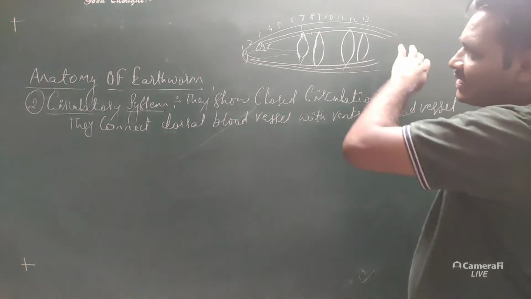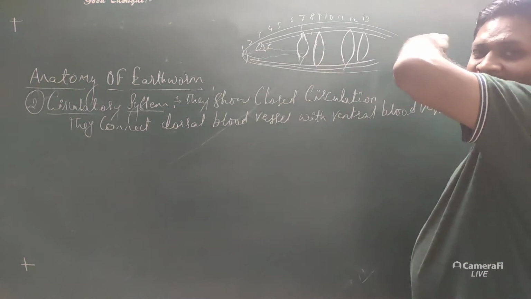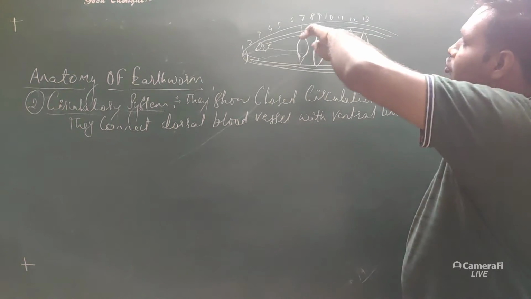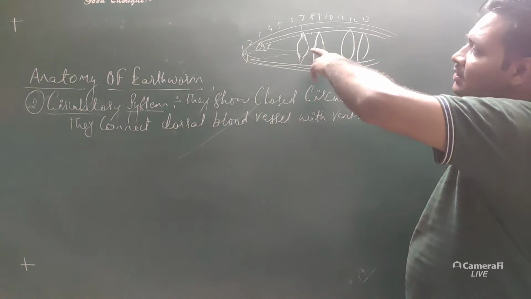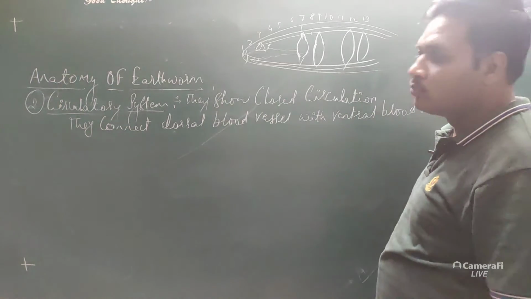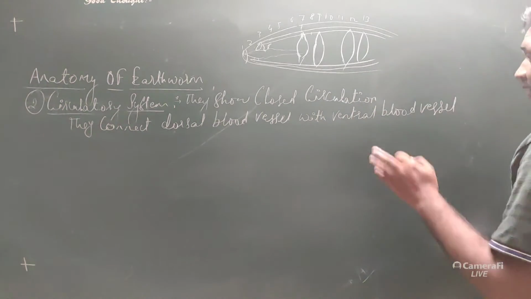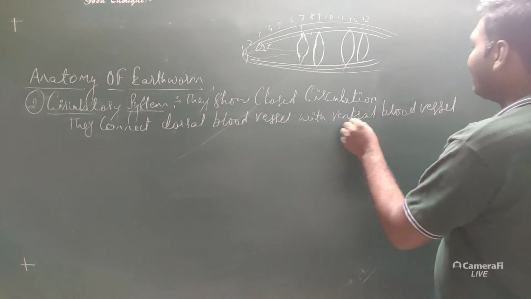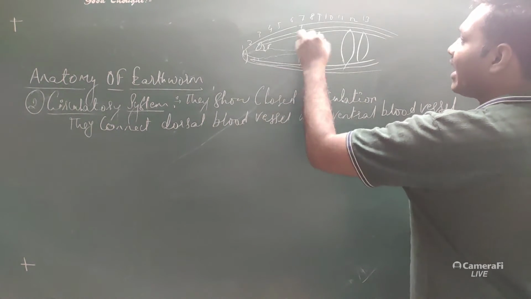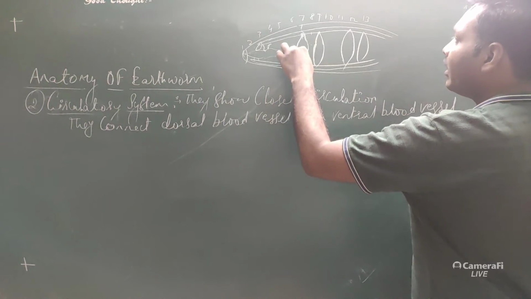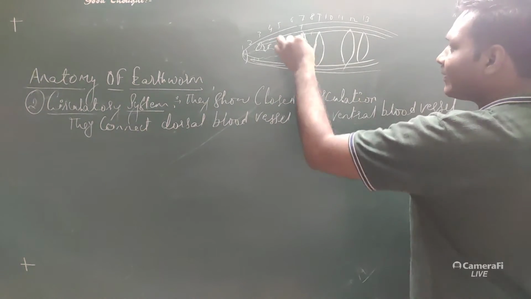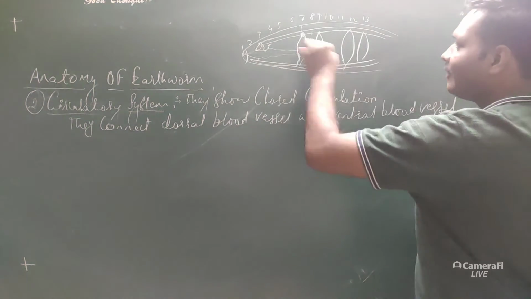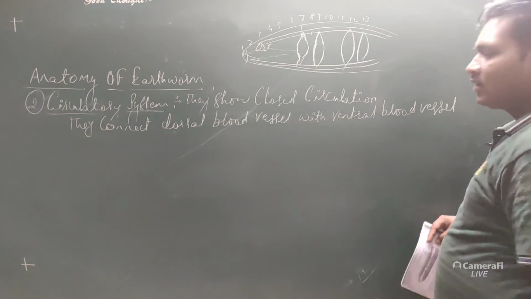So this is a lateral portion. From the lateral side we can see that at the 7th and 9th segment there will be the presence of the anterior two pairs of heart. They connect the blood vessels with the ventral blood vessel. Here this is the heart portion, and these are the blood vessels. This blood vessel is connected to the ventral blood vessel with the help of these two pairs of heart.